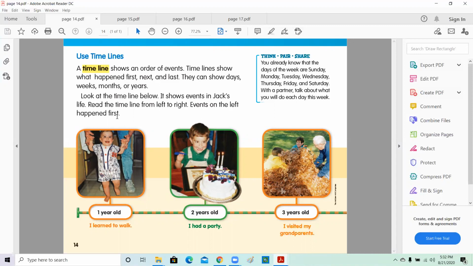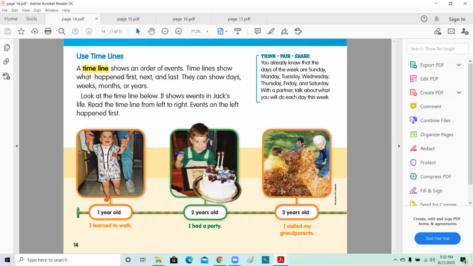So this is Jack. Jack shared his timeline, showing us pictures of him in different years. Read the timeline from left to right. Events on the left happened first. So that's what happened first when Jack was 1 year old. He said, I learned to walk. So he learned to walk when he was 1 year old.